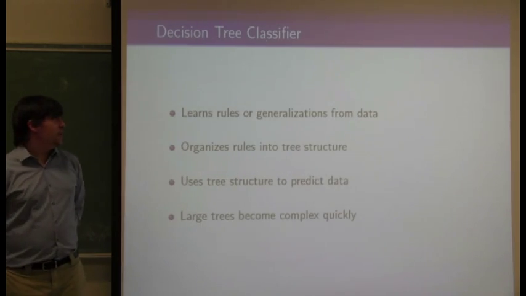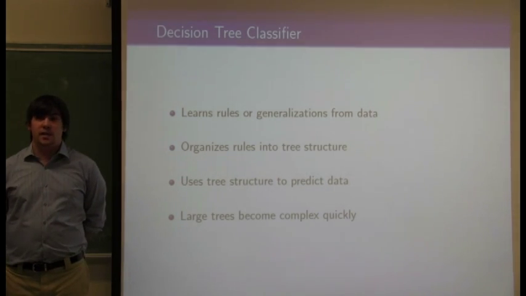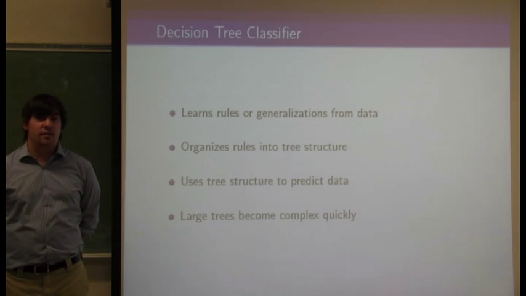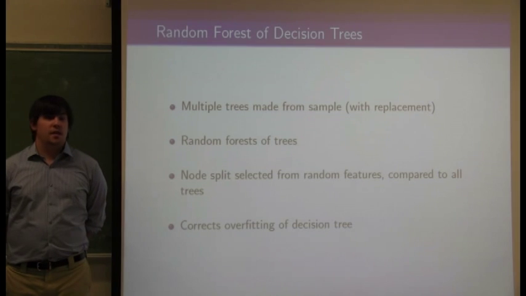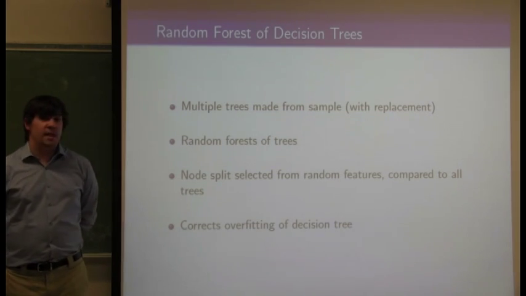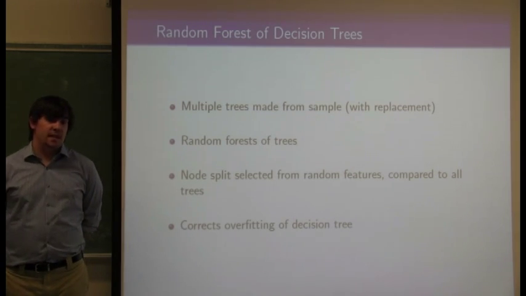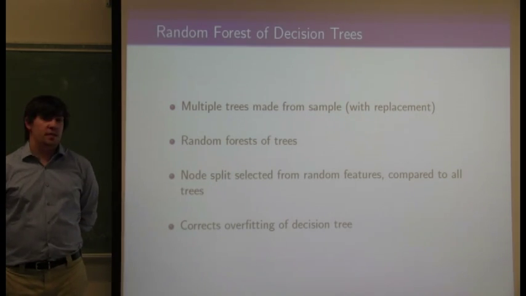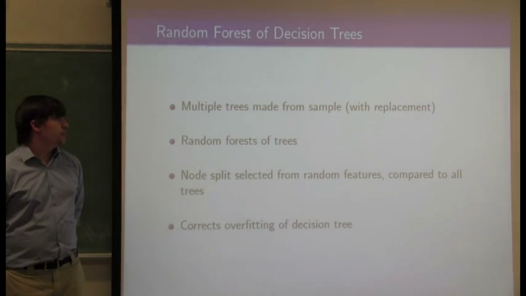A decision tree classifier learns rules or generalizations from data. It organizes these rules into a tree-like structure and uses that tree structure to predict data. For instance, if personal pronoun is greater than 2, then branch right. If not, branch left. A random forest of decision trees combines multiple decision trees made from a sample of the training set with replacement. For the node split, instead of, in my previous example, using personal pronoun as the best performing feature for a node split, a feature is selected at random. This corrects the overfitting of a regular decision tree.